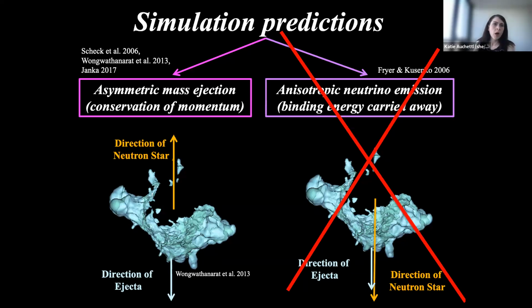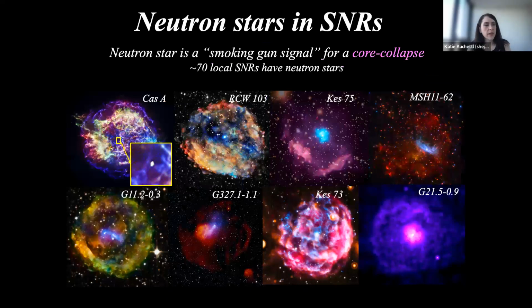Before I get to the end of the talk, we have talked about neutron stars like this, but you are probably also interested in understanding different types of neutron stars. While we have 70 of these in our local universe that are associated with a supernova remnant, each neutron star is unique and has different properties.